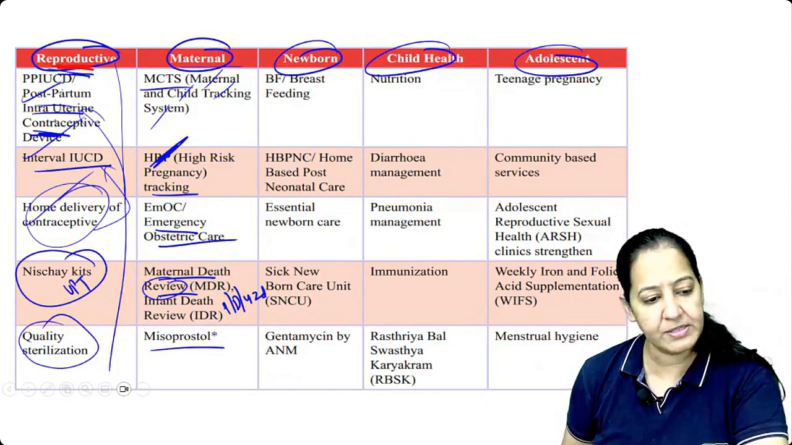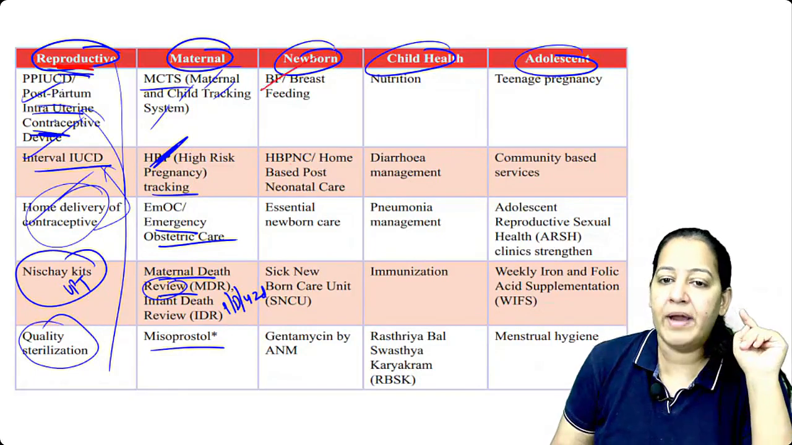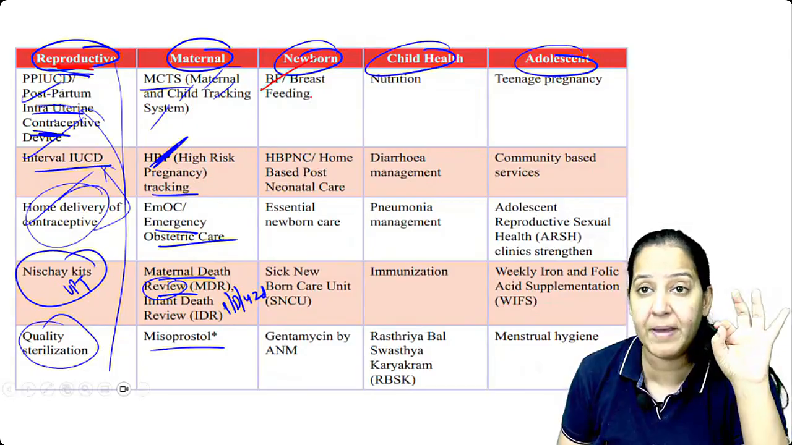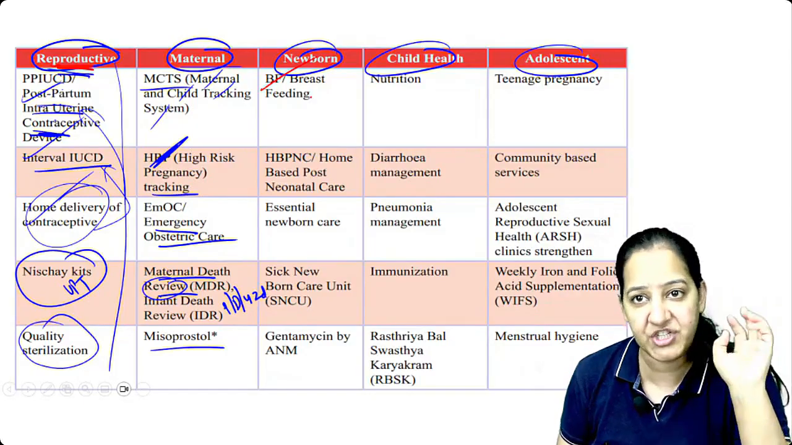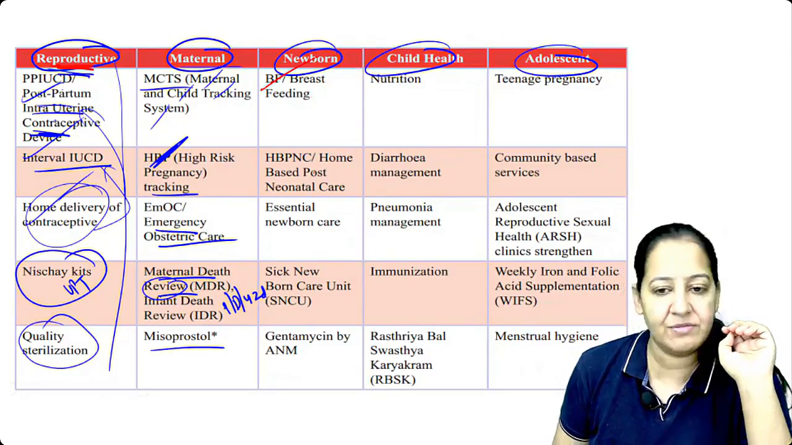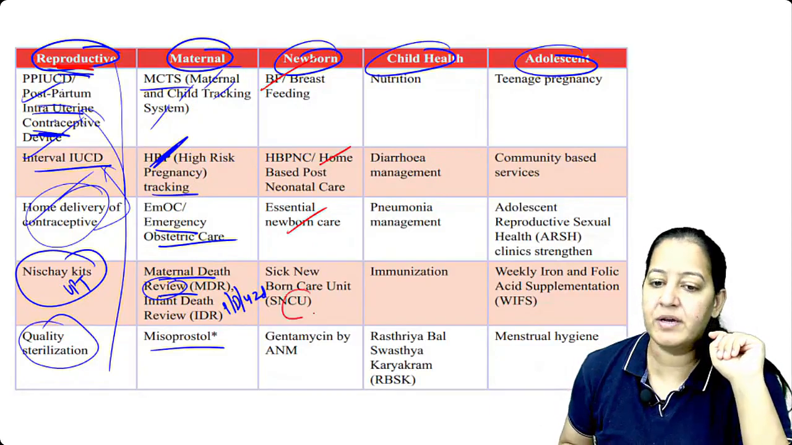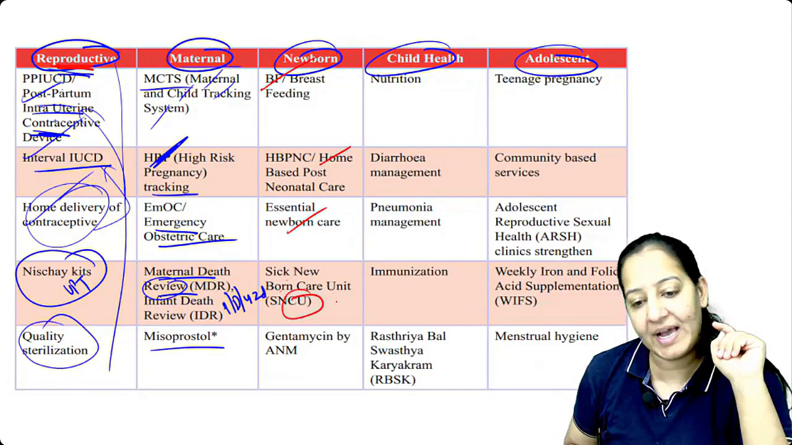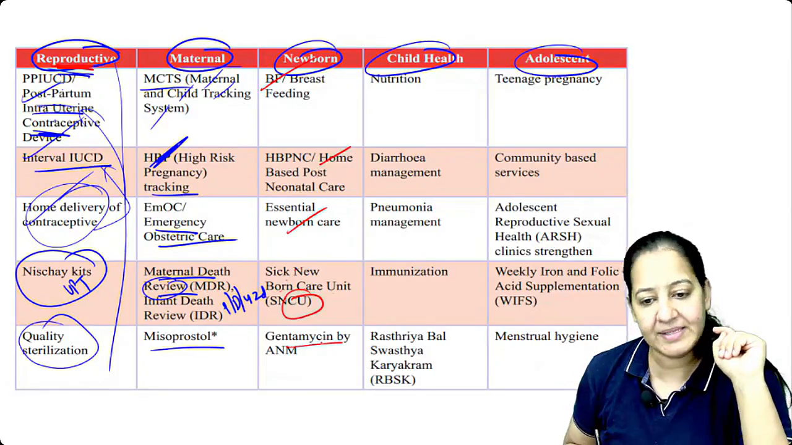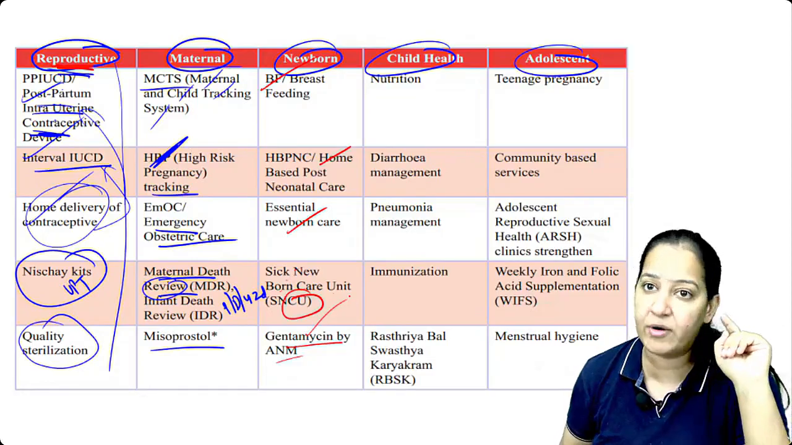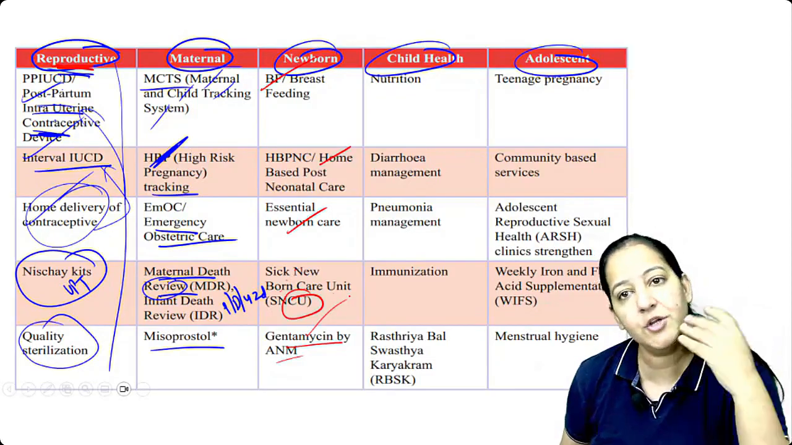What are the 5 services to the newborn we provide? We provide breastfeeding. I told you the protocol, the 10 baby breastfeeding friendly initiative we have taken. So breastfeeding, home-based postnatal care, essential newborn care. There are sick newborn ICUs. And gentamicin is provided by the ANM if the child is sick, having diarrhea or a respiratory tract infection. So these are the newborn services.